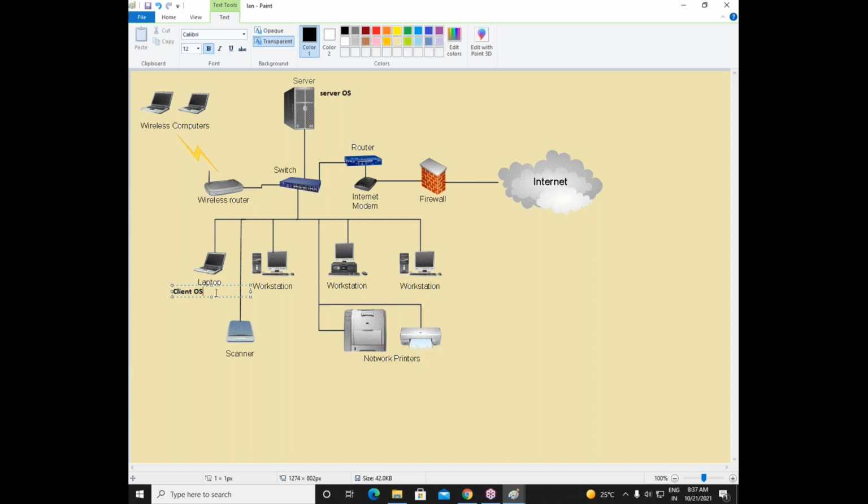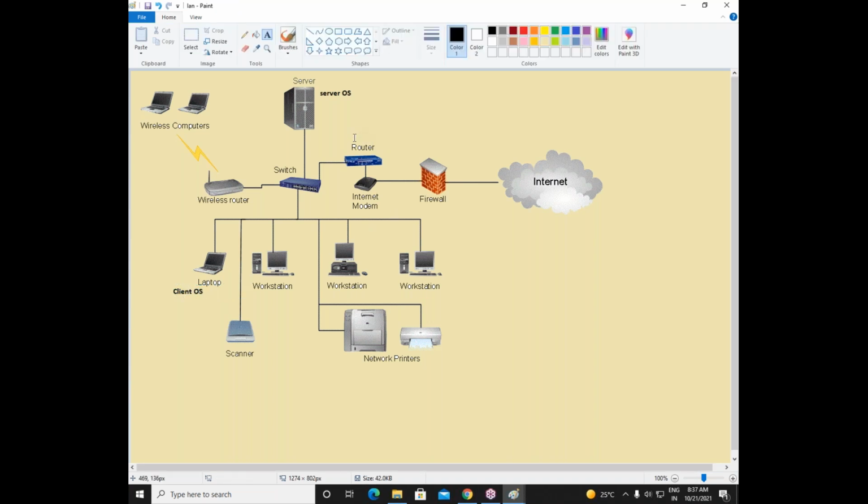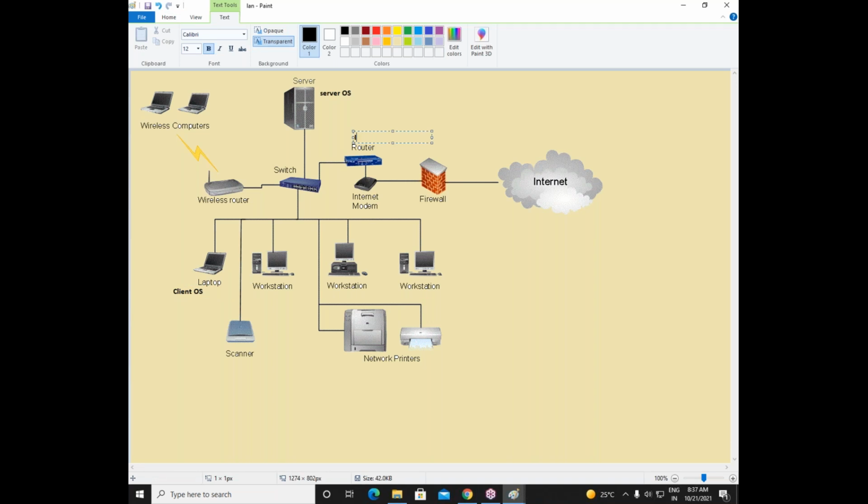Client operating system. By the way, there is an operating system in the router also. That operating system is called IOS. It's a different operating system. There is a different operating system in our switch. There is a different operating system in our firewall. So every machine has an operating system. Each and every device has an operating system there.